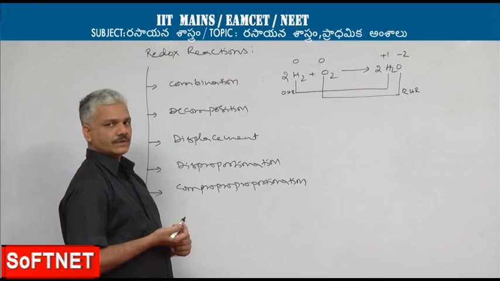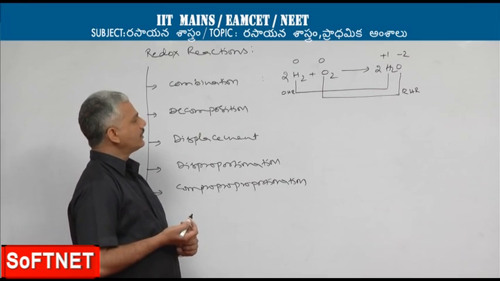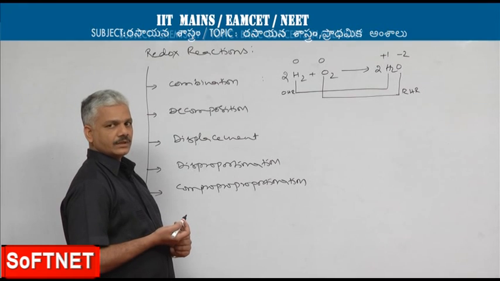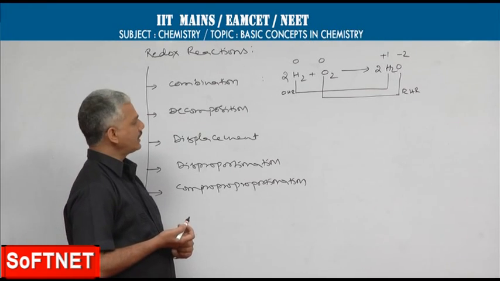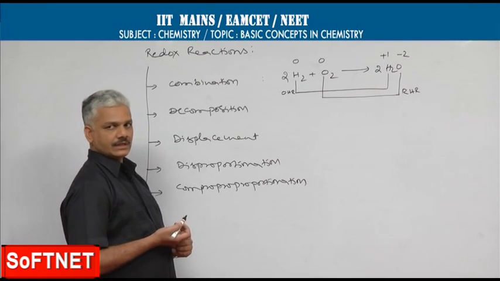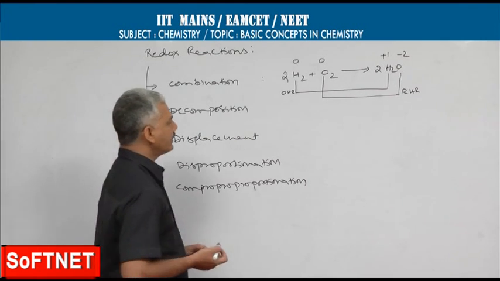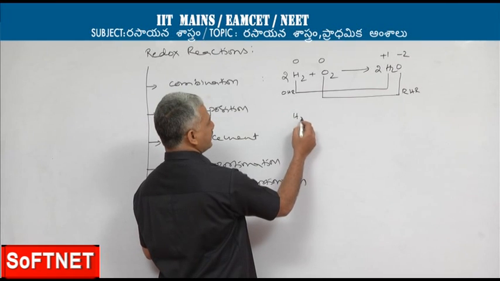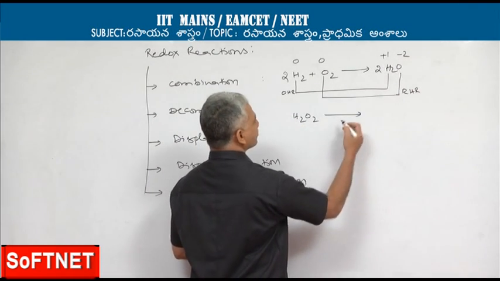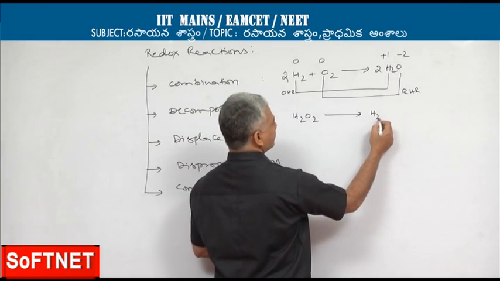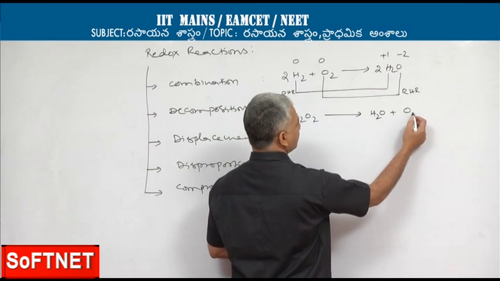Here a compound dissociates to give two or more types of products, and both oxidation and reduction are involved in the reaction. Say for example, hydrogen peroxide dissociates to give water and nascent oxygen.